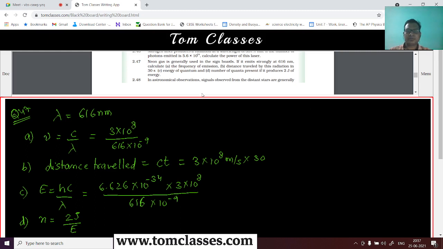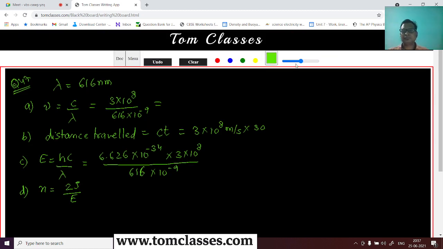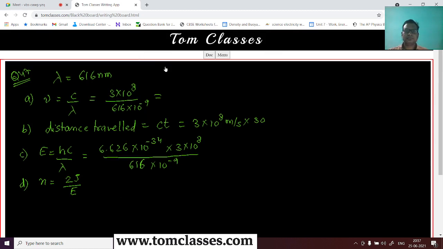Okay, so let's see this. Yes, what is this value going to be? It is 3 divided by 616, right? 3 divided by 616, so that is 4.87, right? 4.87 into 10 to power 17 it is.